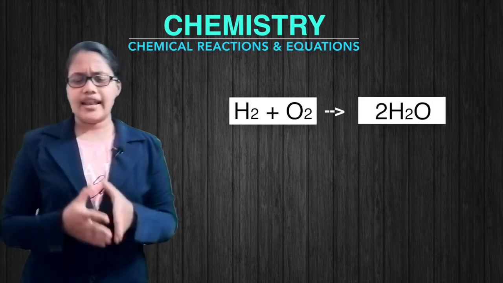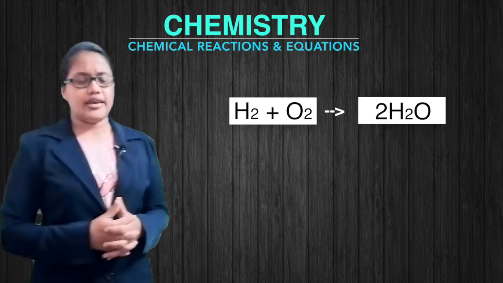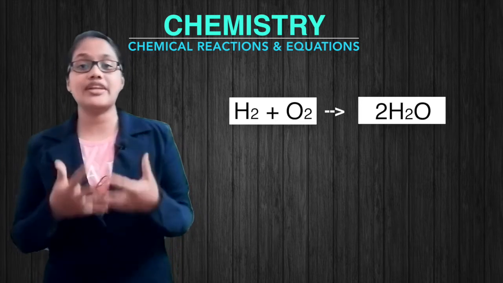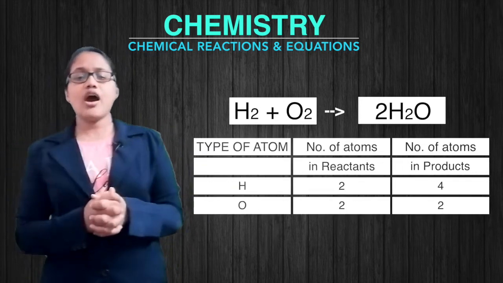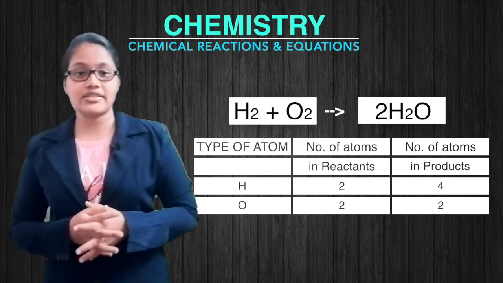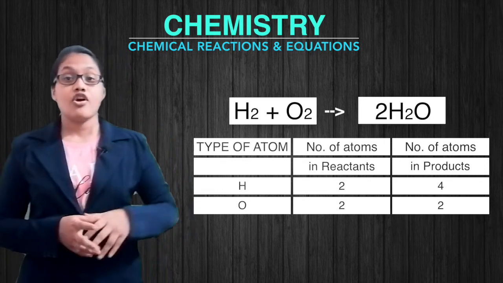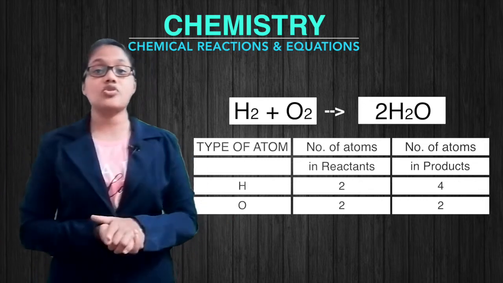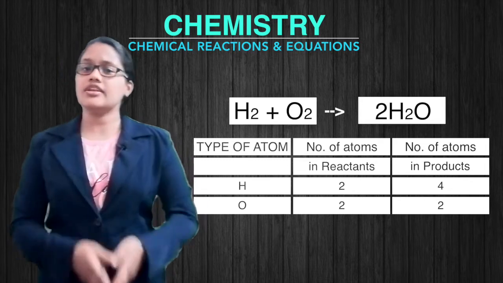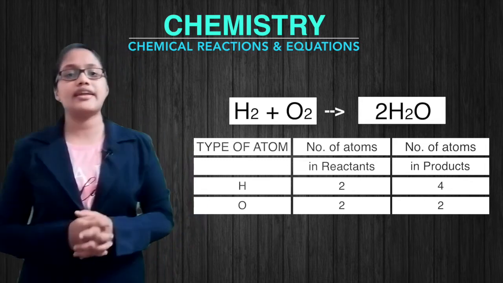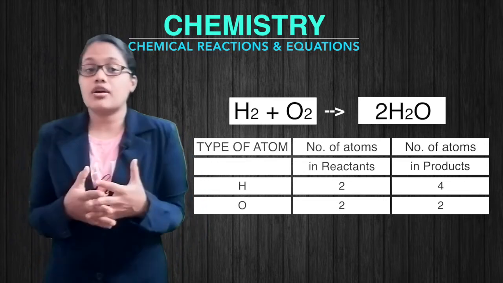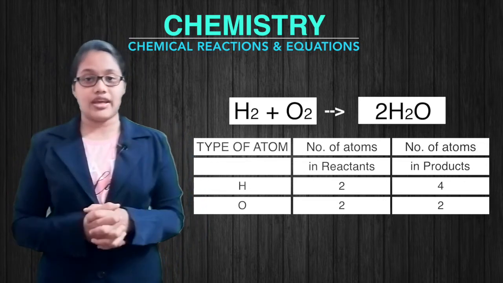But let's count these numbers again. Let's redraw the column and see how the numbers changed. So now we have 2 hydrogen atoms on the reactant side and 4 hydrogen atoms on the product side. And if we look at the oxygen, there are 2 atoms on the reactant side and 2 atoms on the product side. So now there is a problem with the hydrogen atoms.